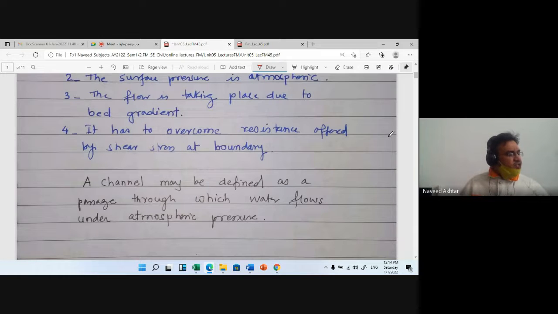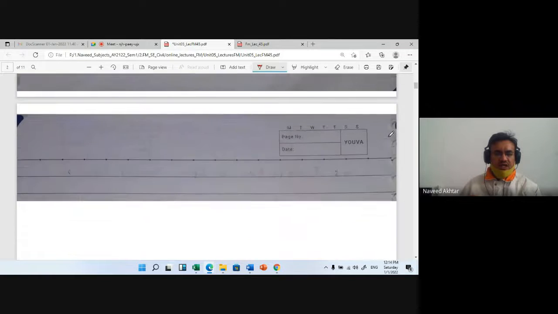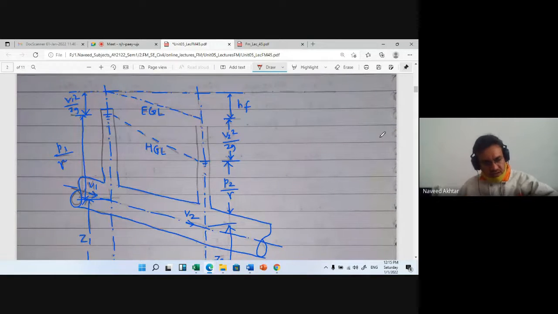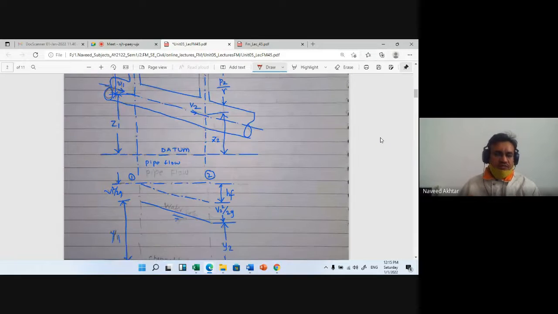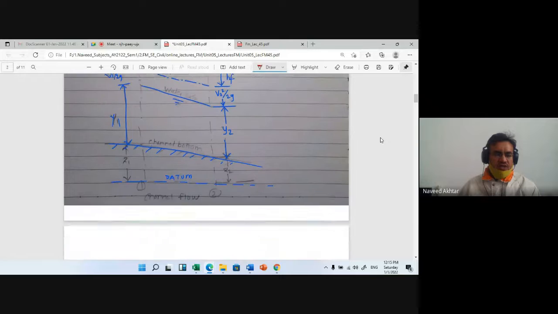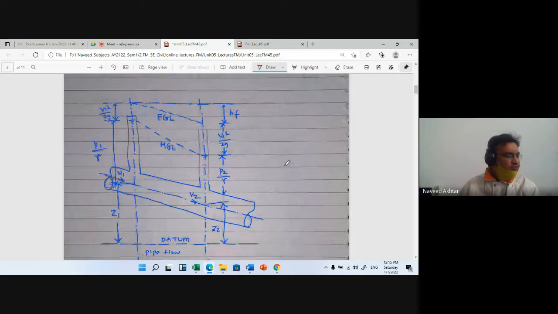To understand the open channel flow, we will compare it with the pipe flow. So we'll see the comparison between these two.